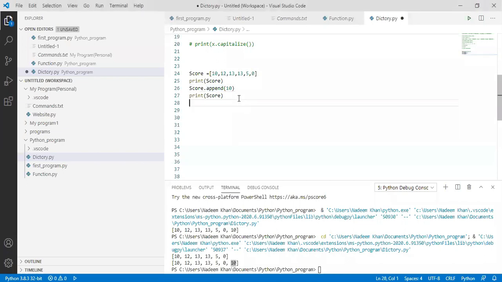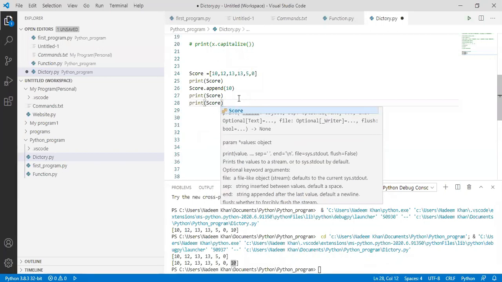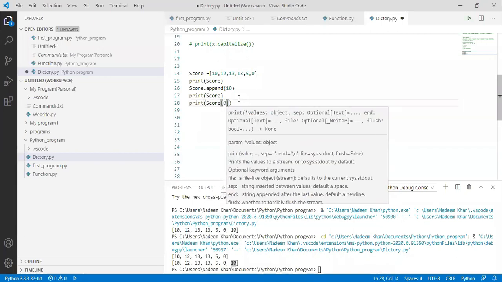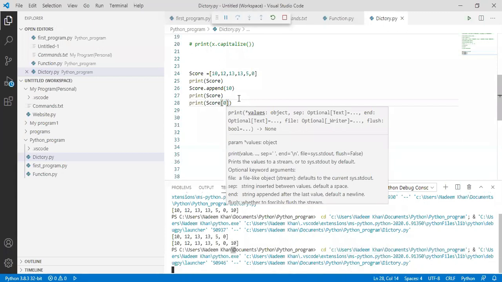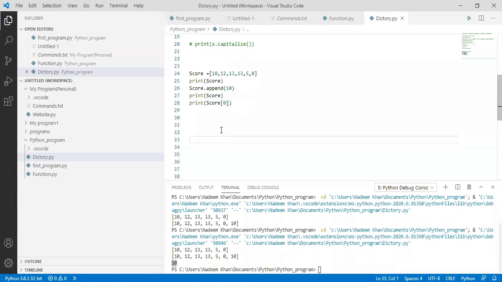So suppose someone asks me that I only want to print the score of his first match. What is the output? The output is 10. Why?